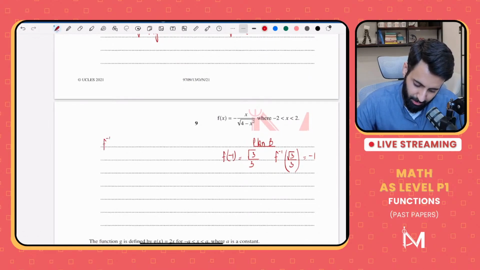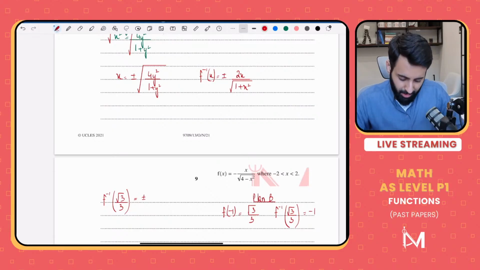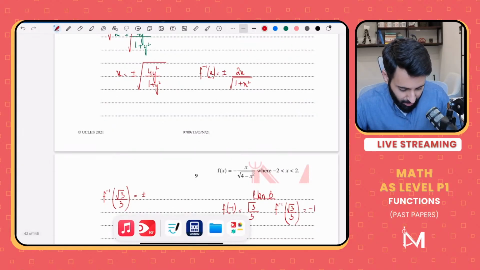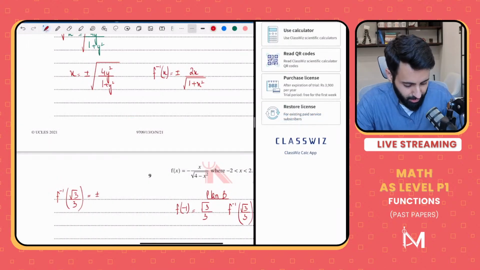Now let's do that. So here's the inverse function. In the inverse function, let's plug in root 3 upon 3. You can use the decimal value also if you like, or you can use it as it is. It's up to you. We'll do this in the calculator. If you write it out, it's going to take a while. Let's just do it directly in the calculator.